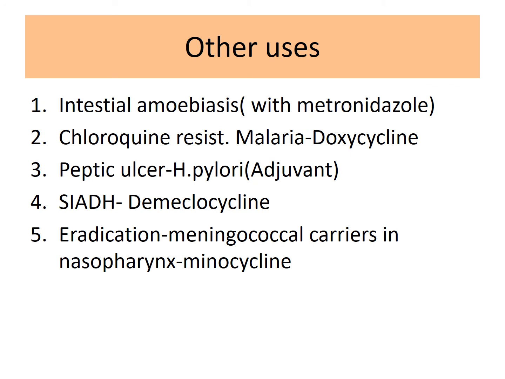Coming to the other uses, these tetracyclines are effective for the management of intestinal amoebiasis along with metronidazole, and for chloroquine resistant malaria, and for the management of peptic ulcer which is induced by H. pylori. And another agent, demeclocycline, opposes the action of antidiuretic hormone in kidney. So this agent is effective for the management of SIADH, that means syndrome of inappropriate ADH secretion, and also minocycline is effective for the eradication of those people who carry meningococcal bacteria in their nasopharynx.